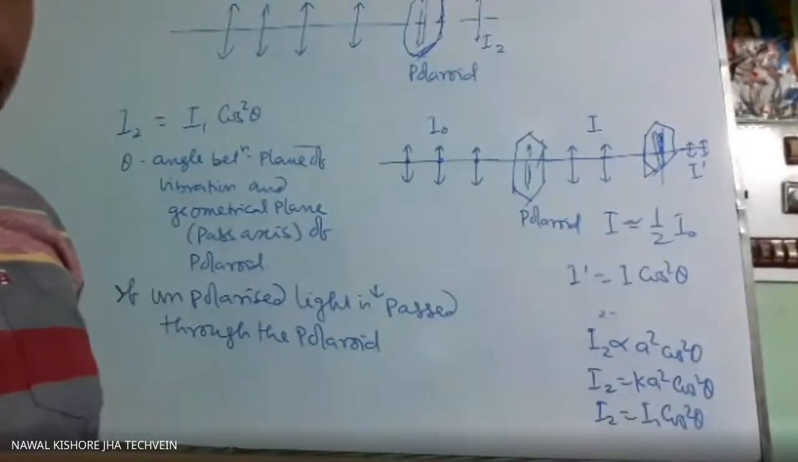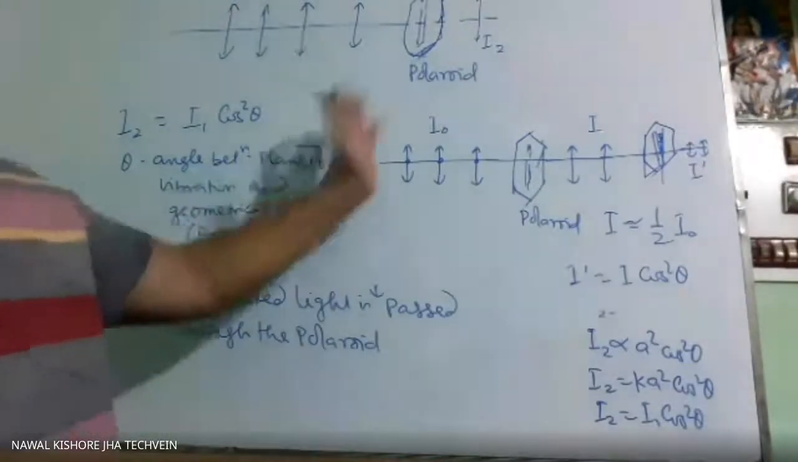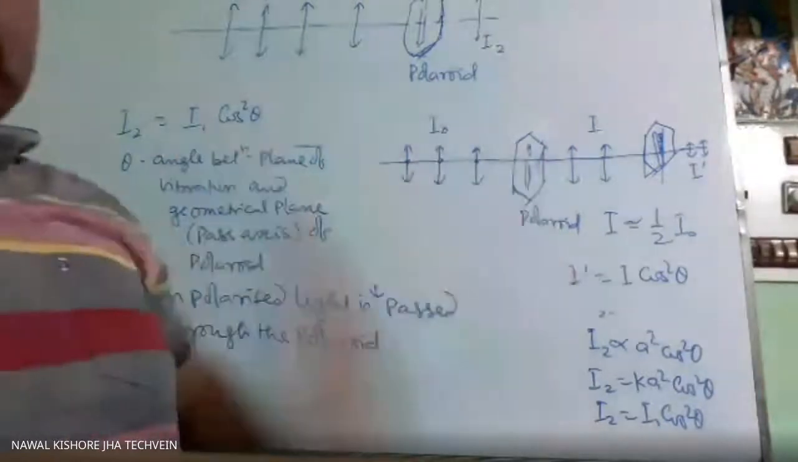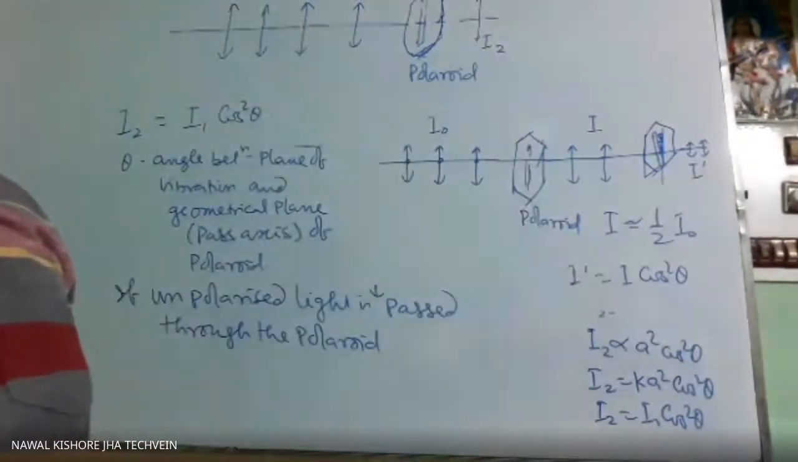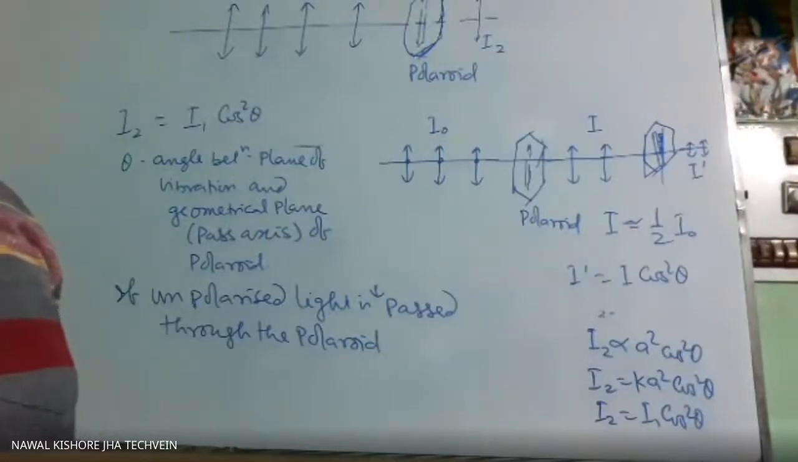In polarization, only two formulas are there. One is Brewster's law, one is the law of Malus. Numericals are based on these two laws only, and no other law is there.